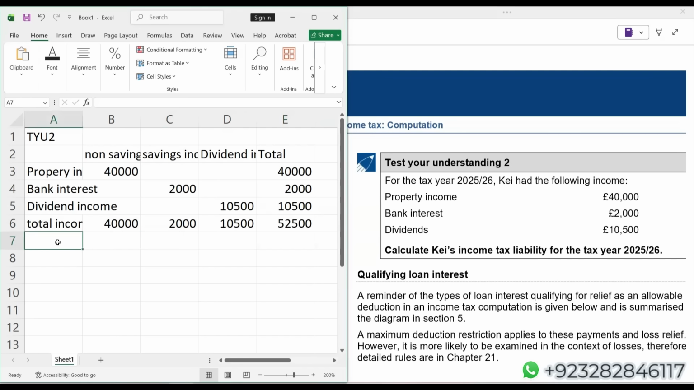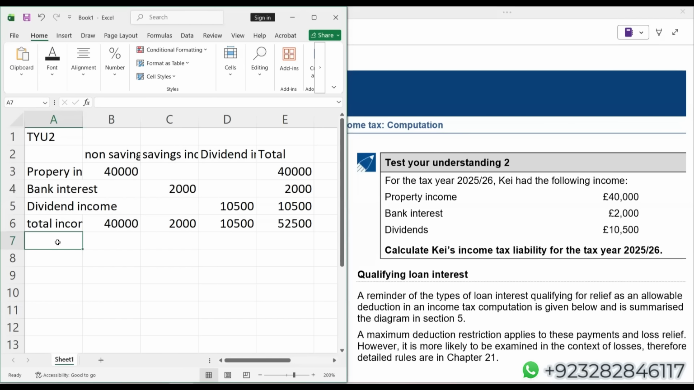Now, you should recall personal allowance is 12,570. The normal sequence of utilizing the personal allowance is first we deduct the personal allowance against the non-saving income. If you still have personal allowance, then we'll go for saving income, and finally we deduct the personal allowance from the dividend income. That's a normal sequence, okay?